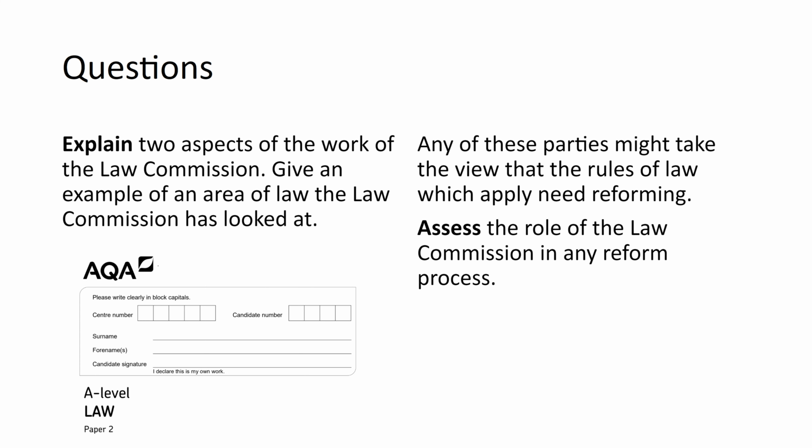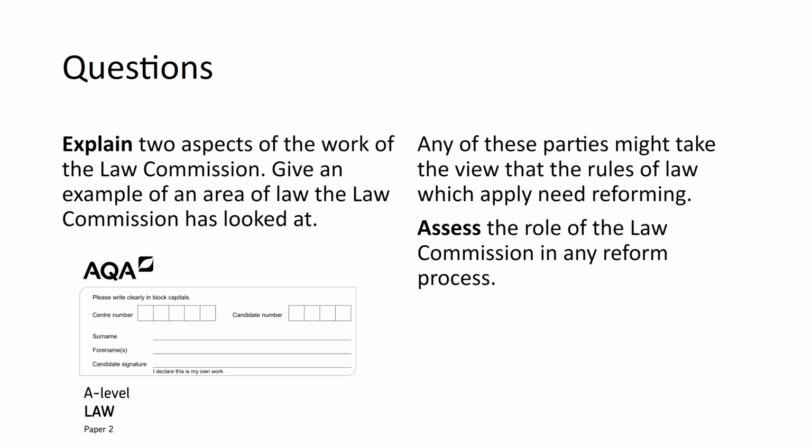So you can use any example there that you know about. And the 2 aspects you would choose from the 2 R's and 2 C's, the reform, repeal, codification and consolidation. Choose 2 of those and describe them.